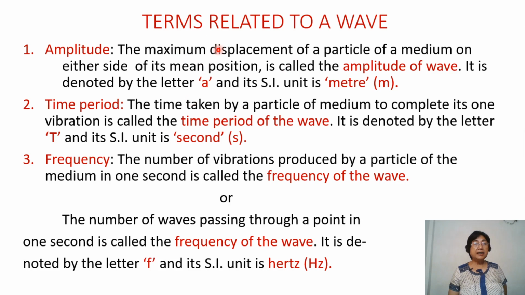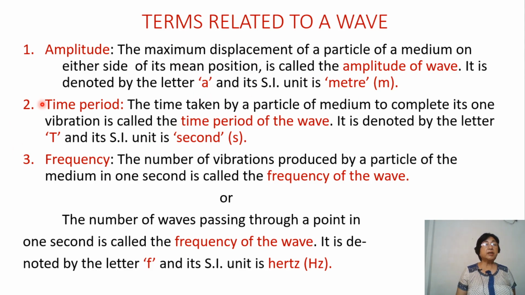So the highest point that it goes from the mean position, whether it is up or down, or whether it is in the same direction, how much it goes from the mean position, that is what we call the amplitude, which is the maximum displacement. Okay, and remember, being the displacement, it's measured in meter and its symbol is small a.